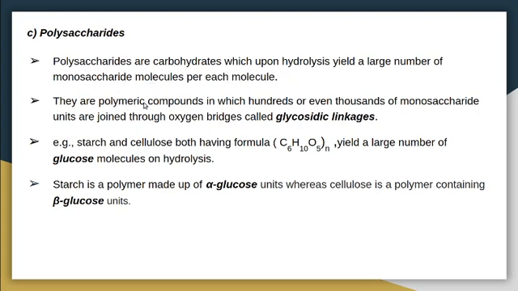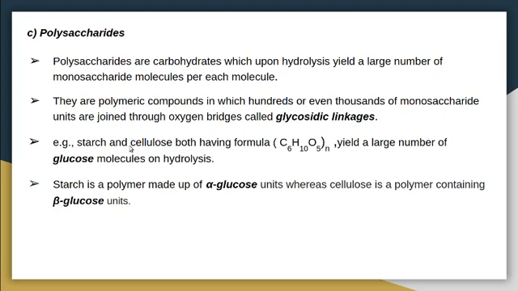They are polymeric compounds in which hundreds or even thousands of monosaccharide units are joined through oxygen bridges called glycosidic linkages. So monosaccharide molecules are connected through glycosidic linkages in a polysaccharide molecule.